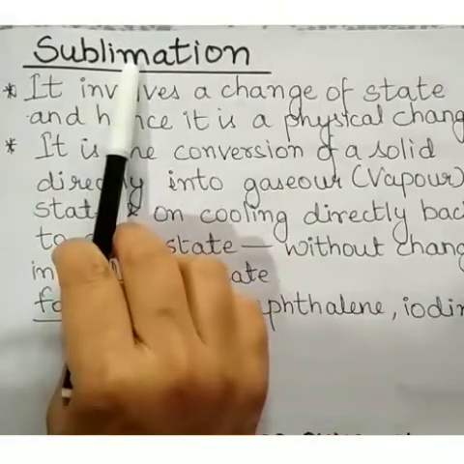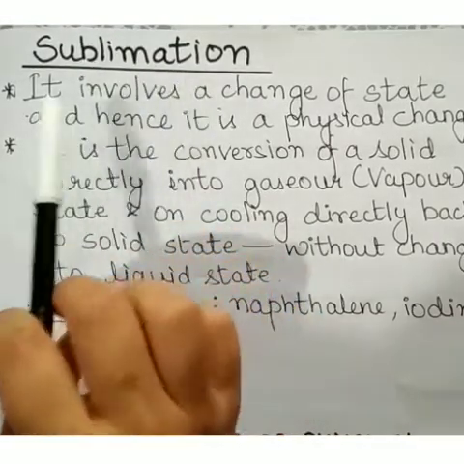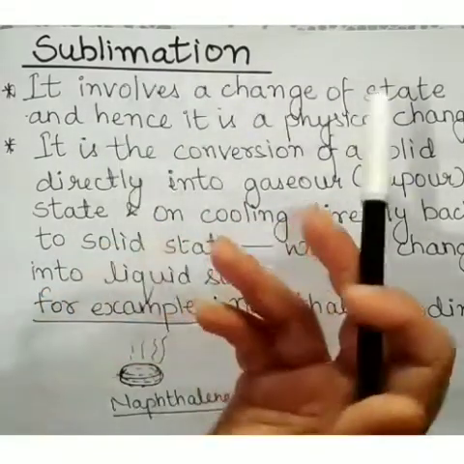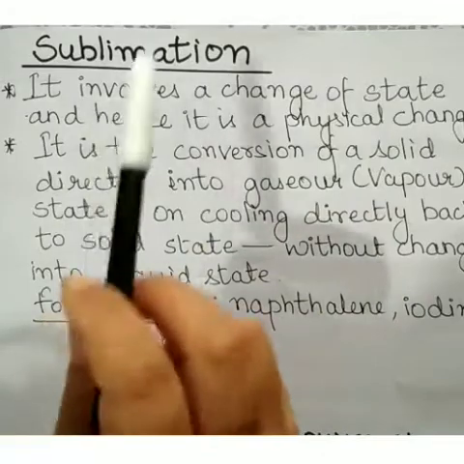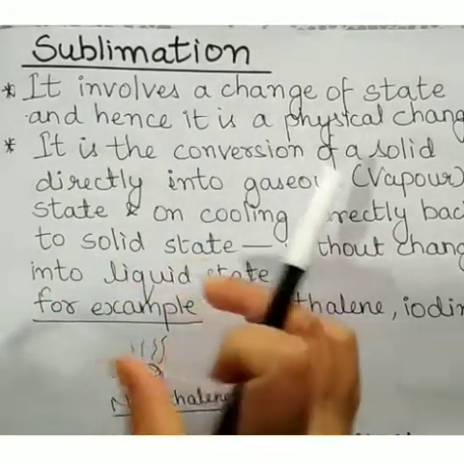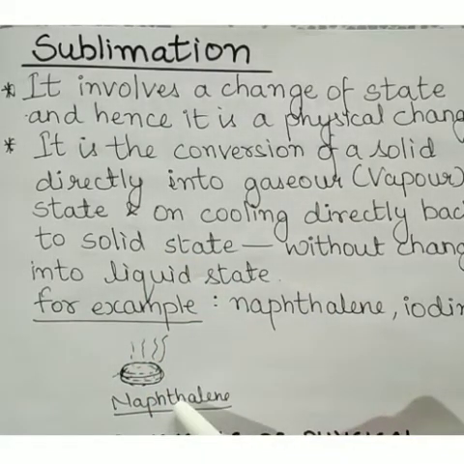Now the third example of physical change is sublimation, and it involves a change of state, hence it is a physical change. In sublimation, the solid, for example naphthalene balls, you can see naphthalene balls here.